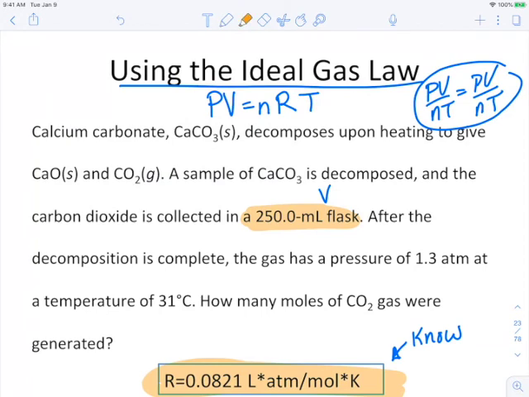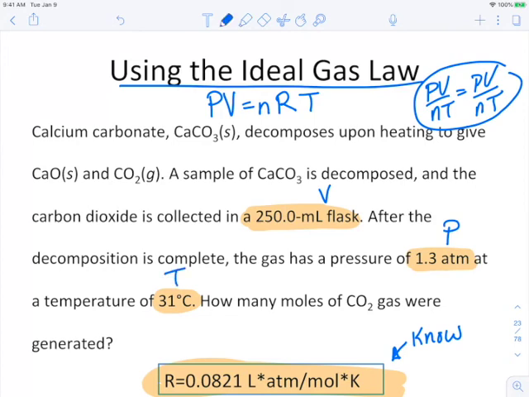All right, next up, after the decomposition is complete, the gas has a pressure of 1.3 atm and a temperature of 31 degrees Celsius. So here is our pressure. And over here is our temperature. Of course, we will have to put it into Kelvin. Any gas law, regardless of whether R is in there, you always have to have that temperature in Kelvin.